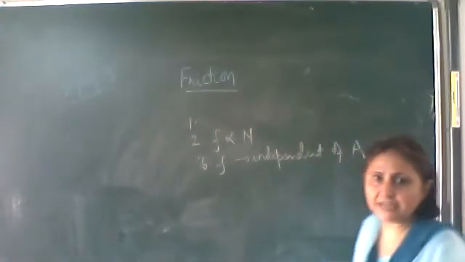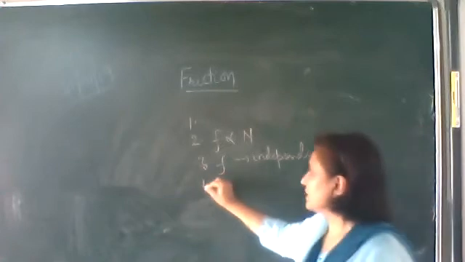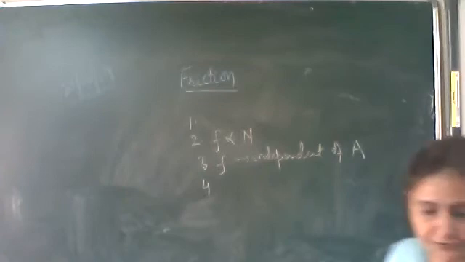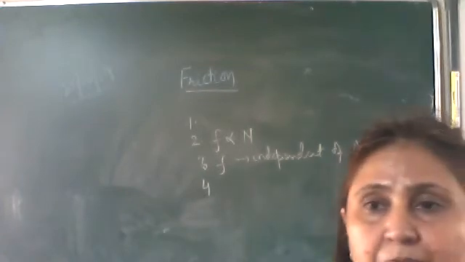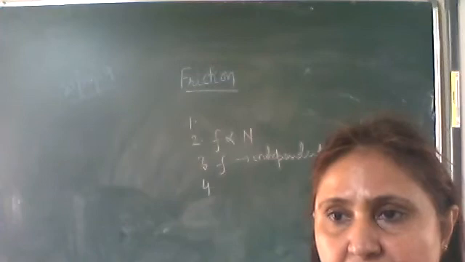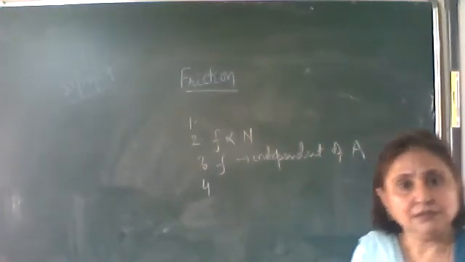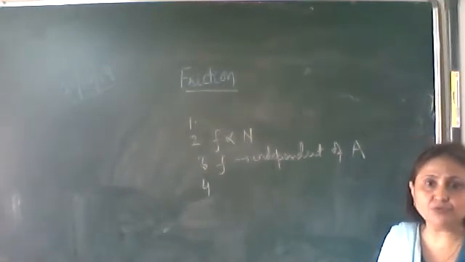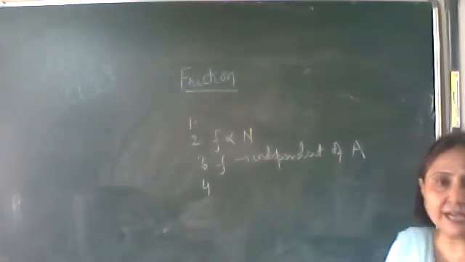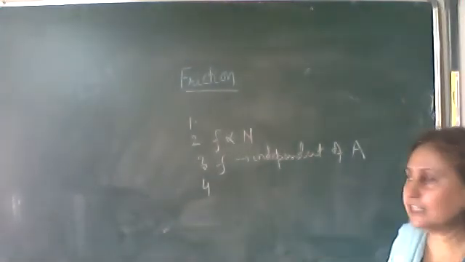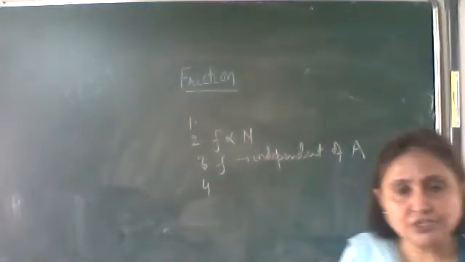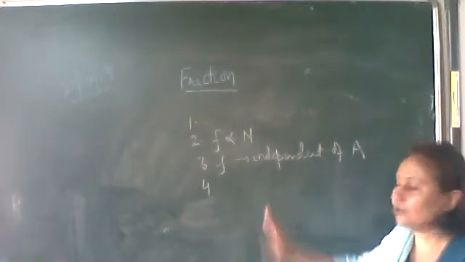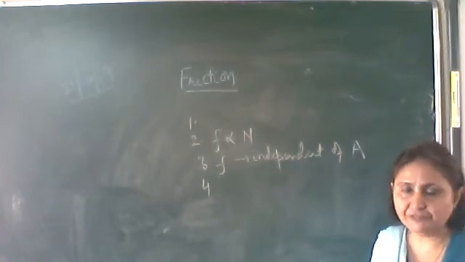Okay, area of contact between two surfaces. If it is independent of the area of contact, on what factors is it depending? It depends upon the nature of the surfaces in contact, that is, what type of surfaces are in contact, whether a glass surface is in contact with wood or a metallic surface is in contact with any other surface. It also depends on the smoothness or the roughness of the surfaces. So these are the four laws of limiting friction.